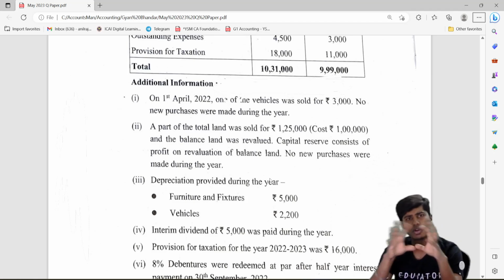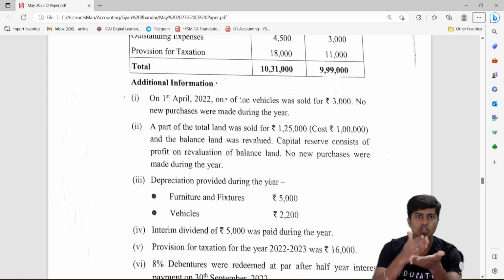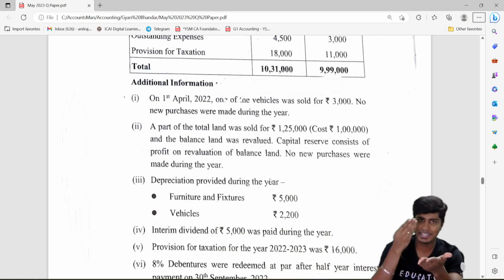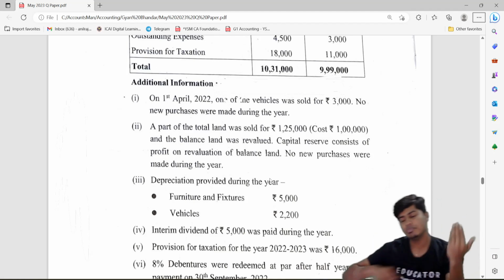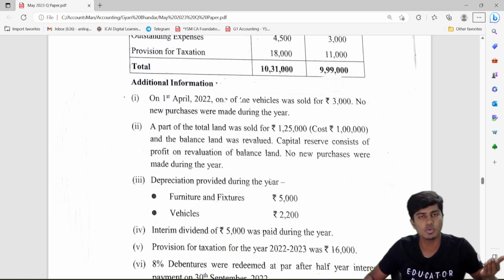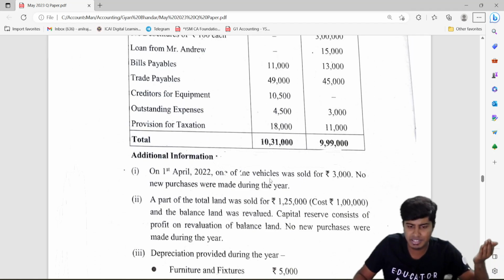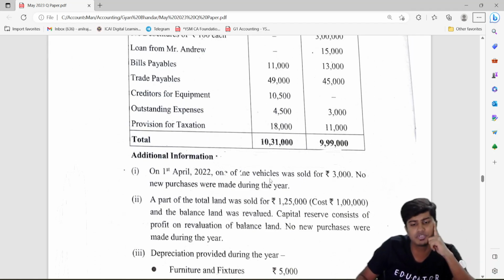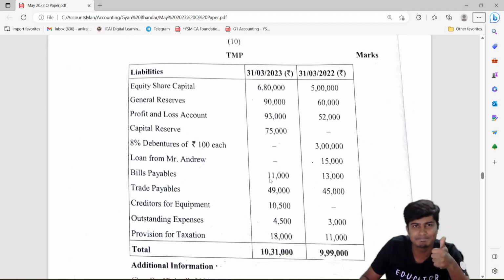So simple thing is draw ledgers, identify items where there is a P&L account involved, and check if it is operating and cash. If it is operating and cash, cool. If it is non-operating or non-cash, then if it is debited to P&L, add back. If it is credited to P&L, deduct. After doing this, you might still have to do changes in working capital, and in changes in working capital, you will not include provision for tax. The rest is simple.